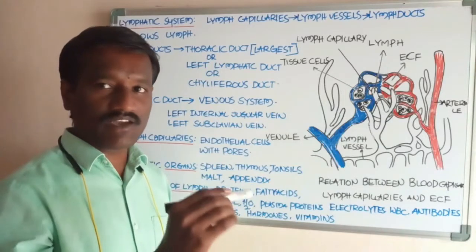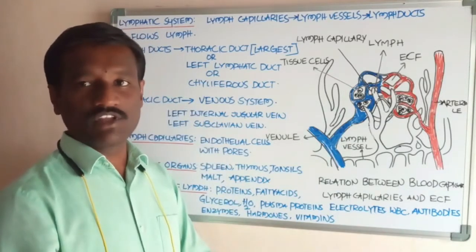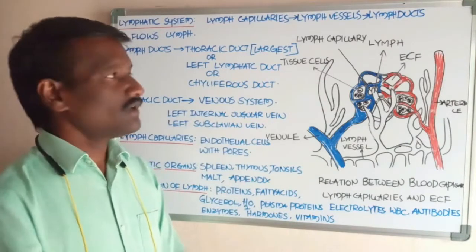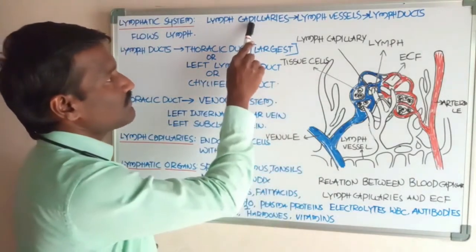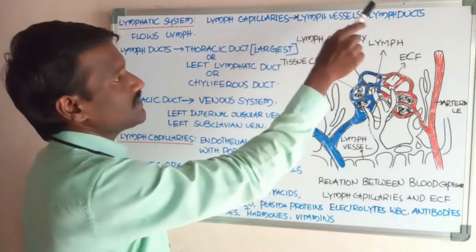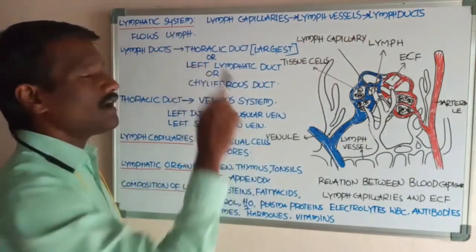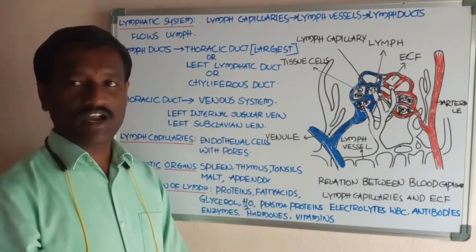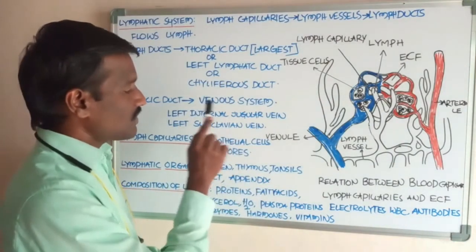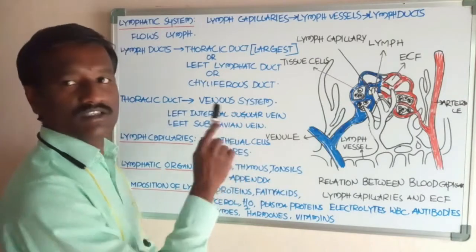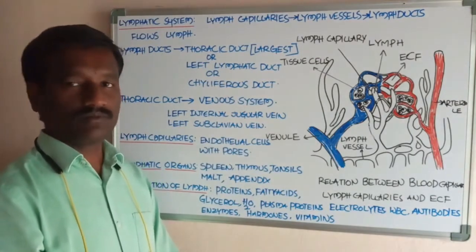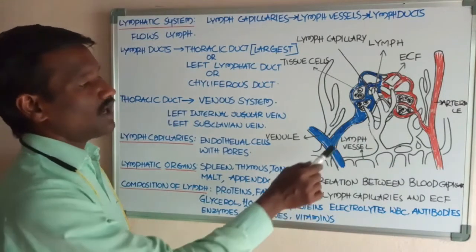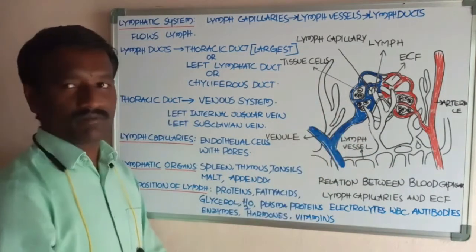Once the ECF enters into the lumen of the lymph capillaries, it is termed lymph. It is transferred through lymph capillaries, lymph vessels, lymph ducts, and finally drains into the venous system at the junction of the internal jugular vein and subclavian vein. Okay students, this is about the formation of the lymph.